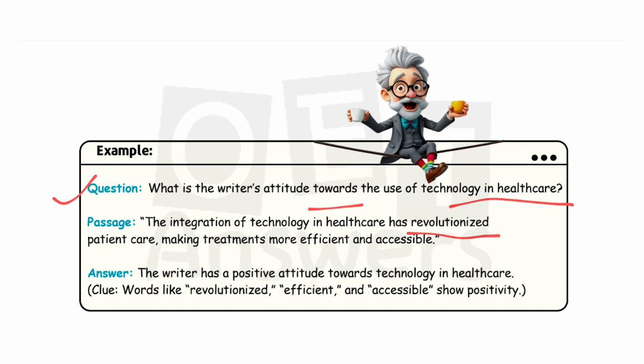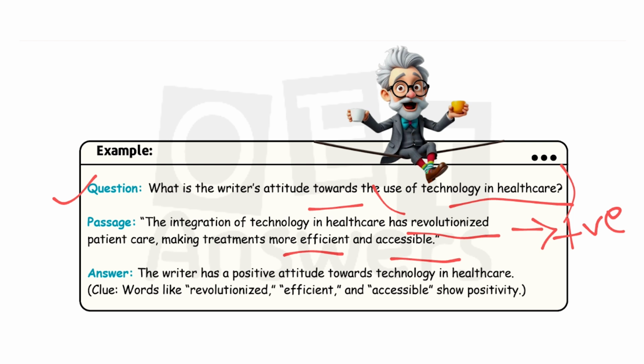Not only the words, you have to look for the writer's attitude. Here I told you positive and negative will be there. Your question is, what is the writer's attitude towards the use of technology in healthcare? We need to understand how he expresses it. The integration of technology in healthcare has revolutionized. Revolutionized is a positive attitude word, right? Revolutionized means invented or discovered something. Patient care, making treatments more efficient and accessible. More efficient means more effective, and accessible means we can easily get it.